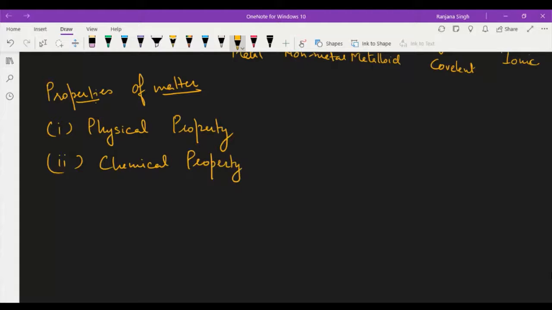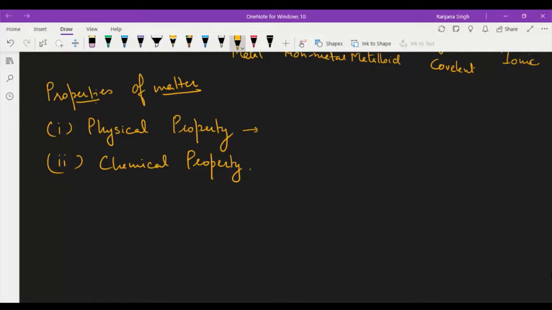Right? What is a physical property? A physical property can be determined without changing the identity of the substance. If you measure the property without changing the identity of the substance, then it is called a physical property. And a chemical property is a property which can be determined after changing the identity of the matter. Then it is called a chemical property.